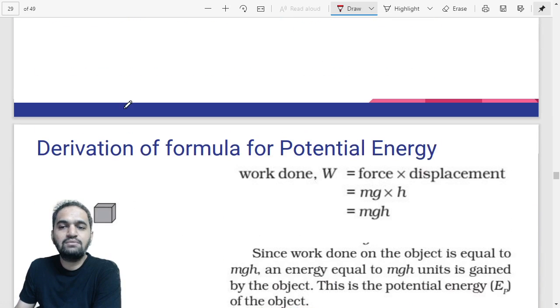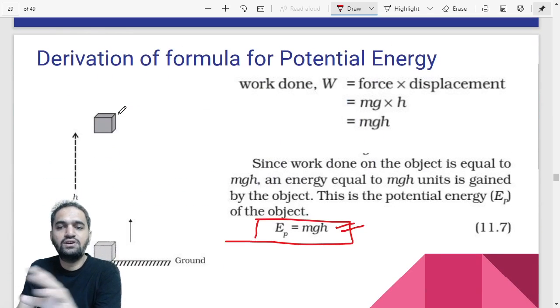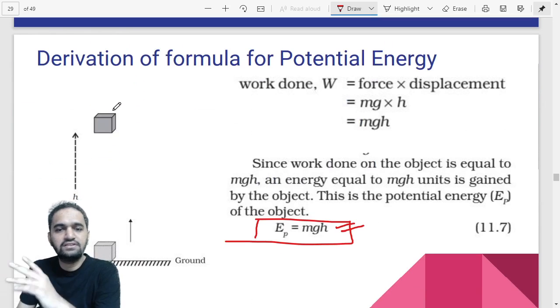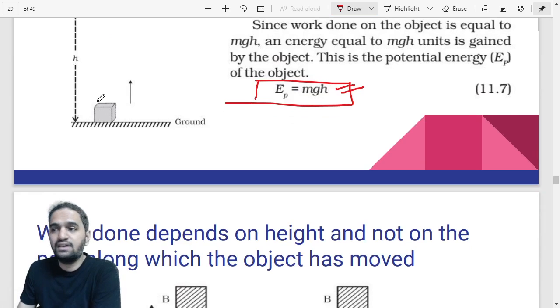In the exam, either they will ask you the derivation of potential energy or the derivation of the kinetic energy. Potential energy derivation is quite simple. Kinetic energy, you need to revise at least once or twice, or at least practice it. Only then will you be able to write it down in the exam.